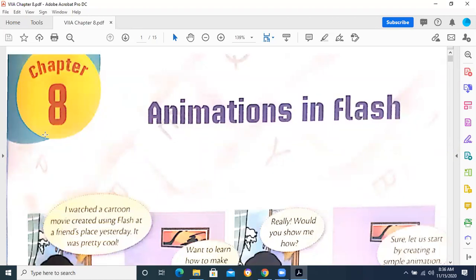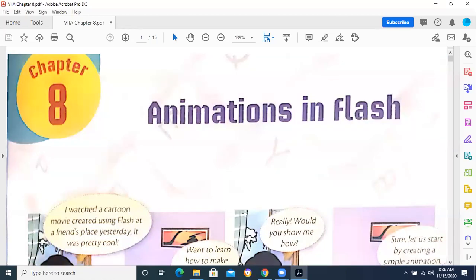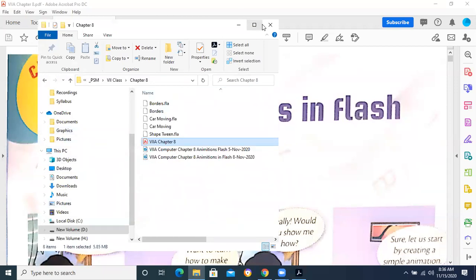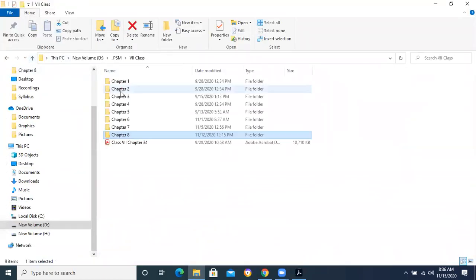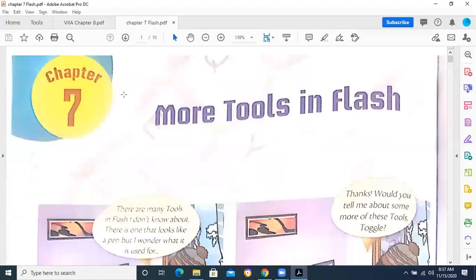Now, what kind of questions will be there in your test? First, you should know what the chapters will be. The chapter will be chapter 7 that we have studied. We have studied these two chapters, chapter 7 and 8. So, I would like to give you a quick revision of chapter number 7 today so that we know what kind of questions will be there. Keep in mind, the test will not be from the exercise questions only. You will be asked unseen questions from the text of the chapter.